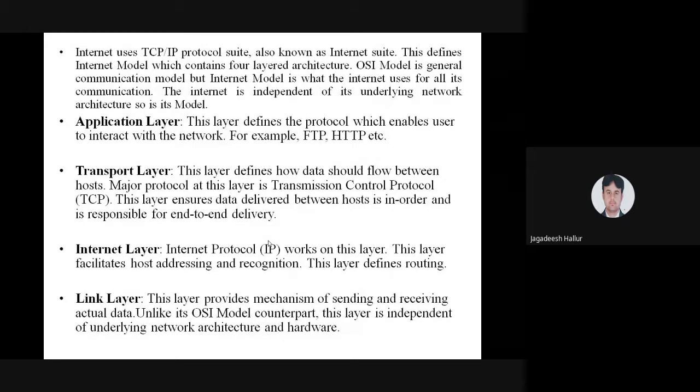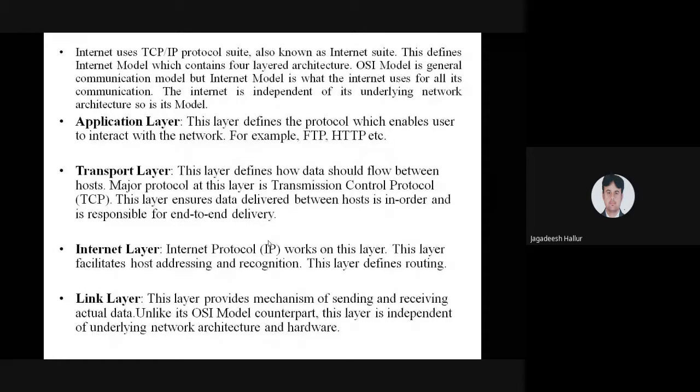The next point is that TCP is non-real time. It is not working in real time. UDP is working in real time, because whatever is live is a real time system. Non-real time means that whatever data has reached the receiver, the sender has to wait until the acknowledgement reaches the sender. The acknowledgement has to come from the receiver and the sender has to wait. It is a non-real time function.